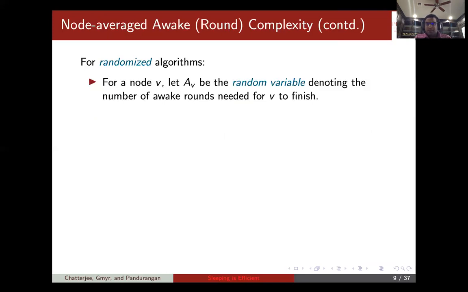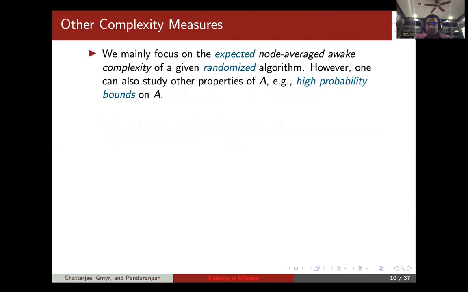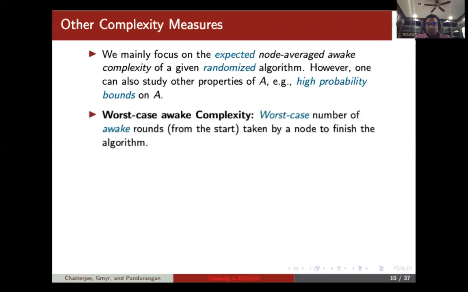For randomized algorithms, this will be a random variable. So A_v is the random variable denoting the number of awake rounds needed for v to finish, and we can define a random variable that is the average of these random variables. The expected node averaged awake complexity of the randomized algorithm is simply the expectation of this random variable. In this paper, we mainly focus on the expected node averaged awake complexity of a randomized algorithm. However, one can study other properties like high probability bounds and so on.